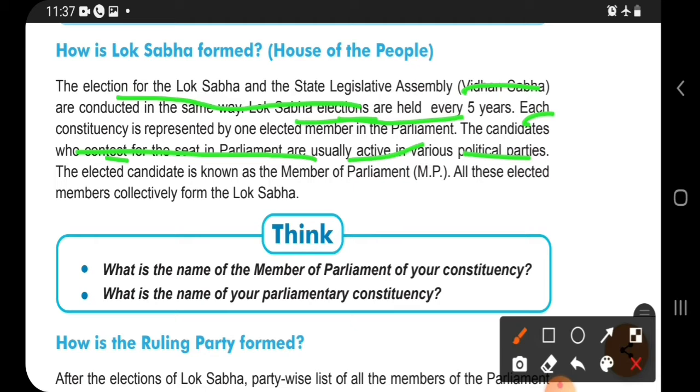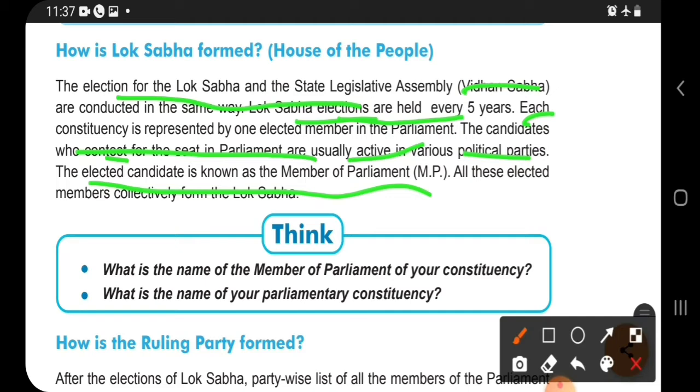The elected candidate is known as a Member of Parliament. The active member of any party is elected for Lok Sabha.